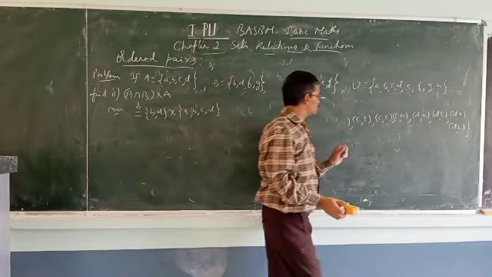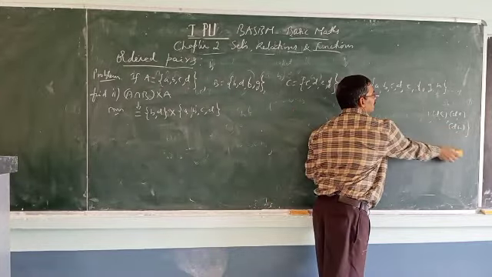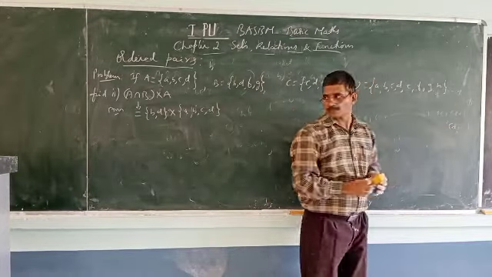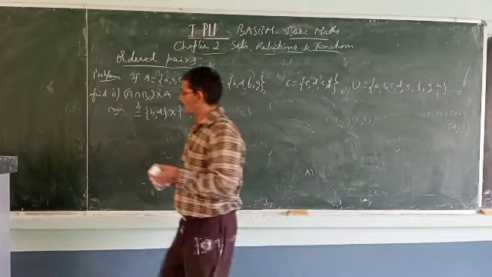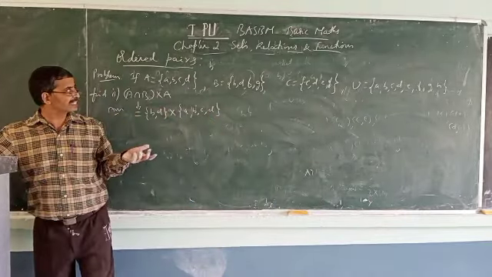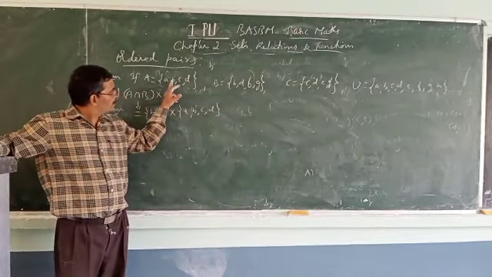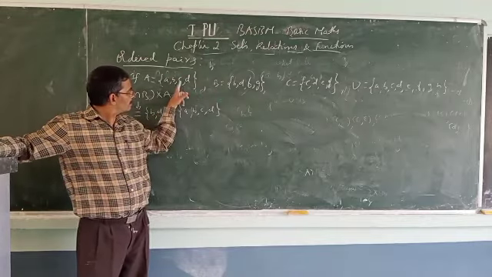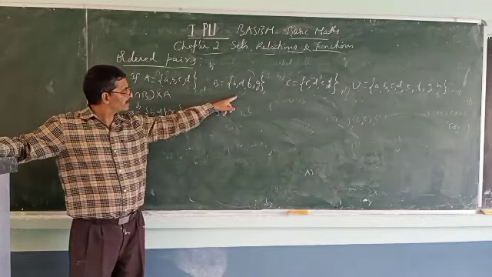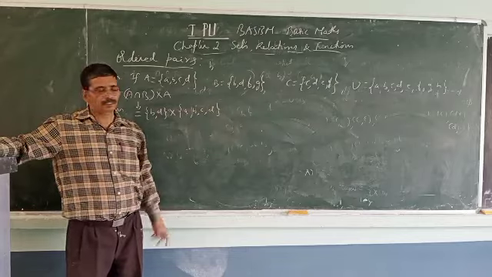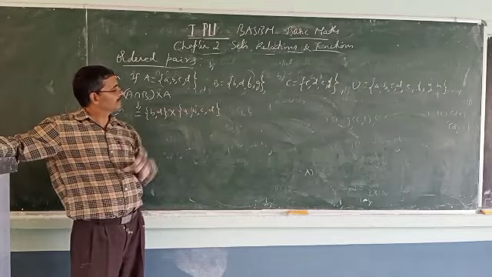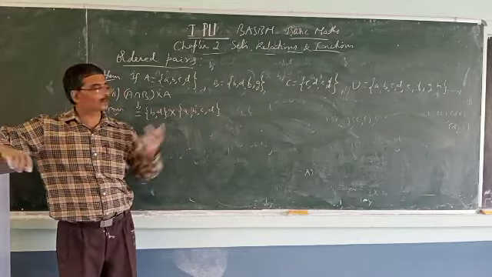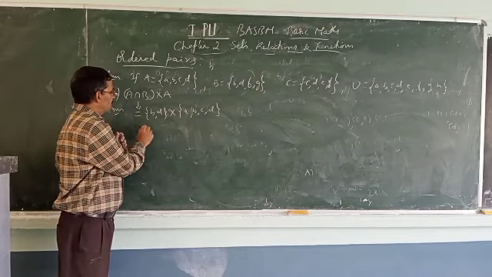Here how many elements will there be? 2 into 4, 8 elements. Sets intersection will have common elements, B and D. B is here, B is here, D is here, D is here. Other elements are not common. So B, D cross A, B, C, D. You know how to calculate. What is the product? It is easy.